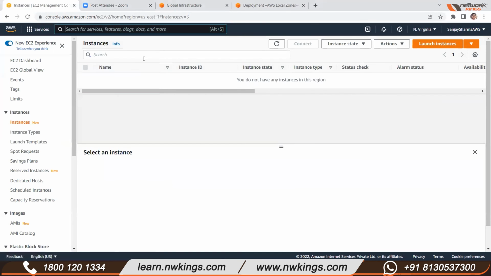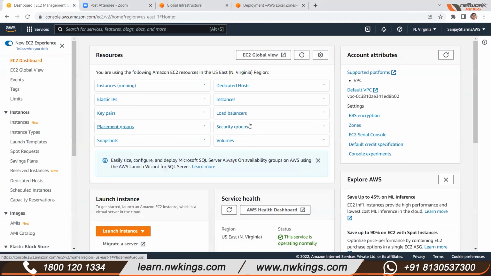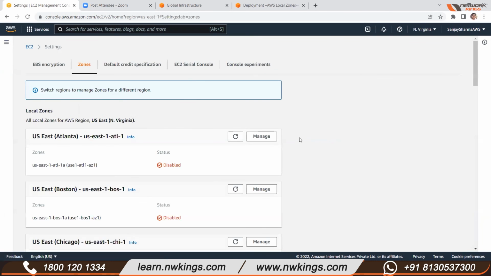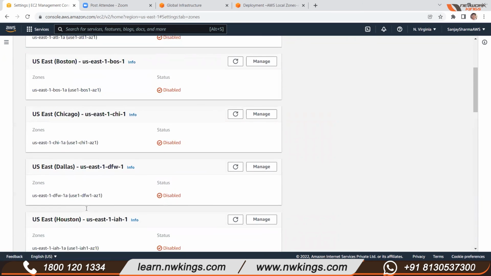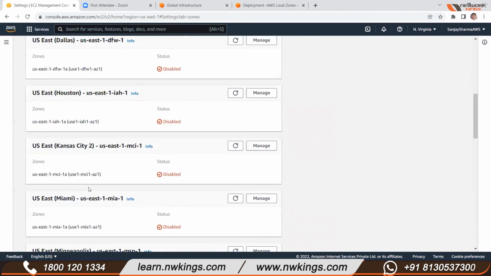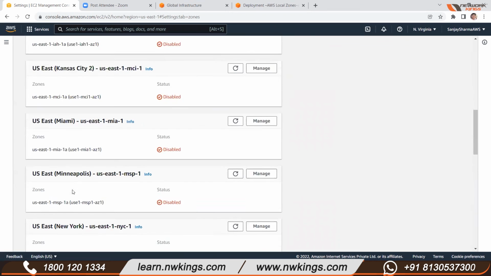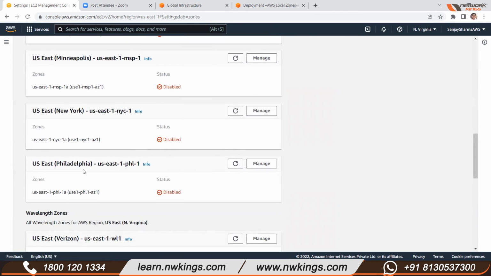Let me start. This is a dashboard. Inside, under the account attributes, you see one option, zones. If you click on this, you can find a number of local zones. As of now, we have local zones in North Virginia, Atlanta, Boston, Chicago, Dallas, Houston, Kansas, and Miami. All these are the cities where local zones are available.